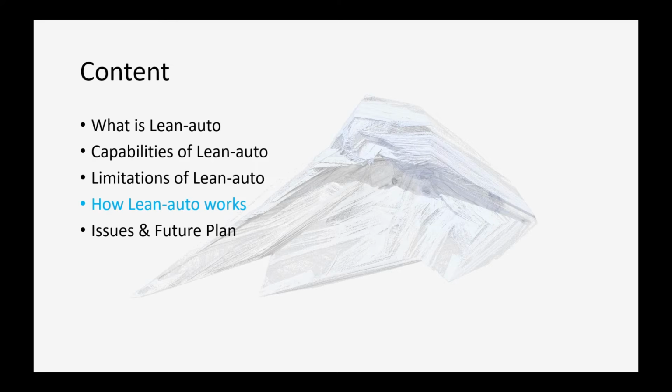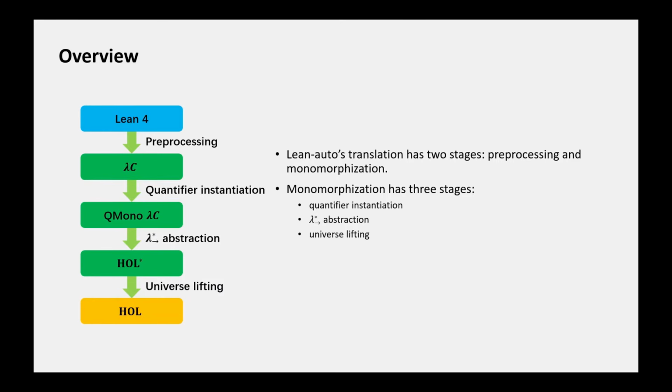Now, let's get into how LingAuto works. Here is an overview of LingAuto's translation procedure. The translation has two stages, preprocessing and monomorphization. Monomorphization has three substages: quantifier instantiation, lambda arrow star abstraction, and universe lifting. Roughly speaking, preprocessing translates Ling4 into calculus of constructions. Quantifier instantiation instantiates quantifiers that are not allowed in HOL. Lambda arrow star abstraction translates the instantiated formulas into HOL star, and universe lifting translates HOL star to HOL.